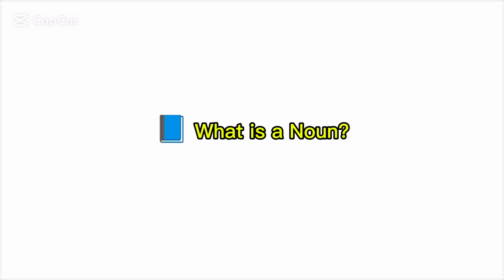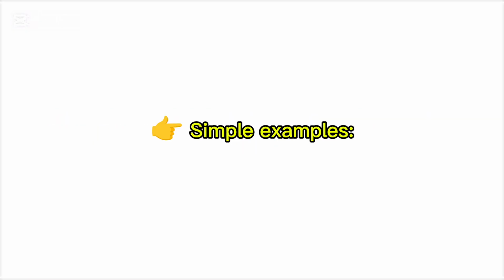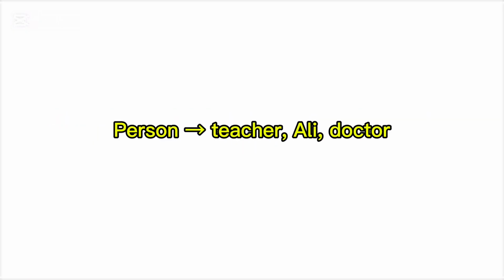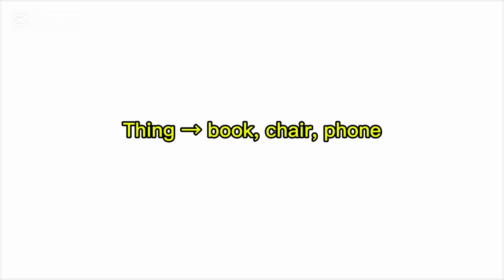What is a noun? A noun is a word that names a person, place, thing, or idea. Simple examples. Person: teacher, Ali, doctor. Place: school, Lahore, park. Thing: book, chair, phone. Idea: love, happiness, freedom.